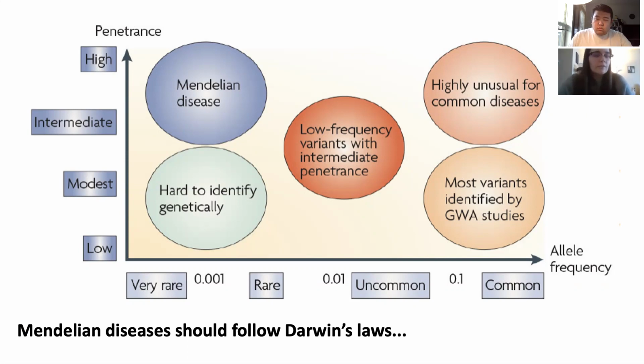And so if we look at this top blue circle on the graph, Mendelian diseases that are highly penetrant and those that have very rare allele frequencies are the diseases that should be selected against. However, as I mentioned before, there are millions of people living with these rare conditions who defy Darwin and continue to live. It should be of note that people with these rare conditions face a unique set of obstacles.